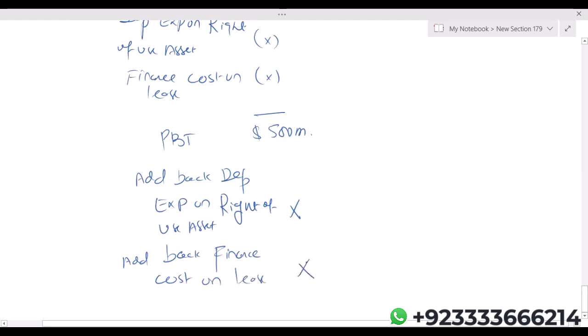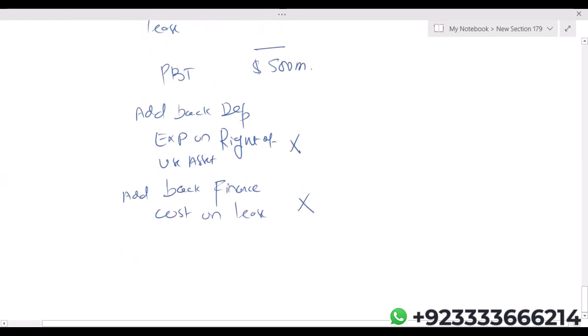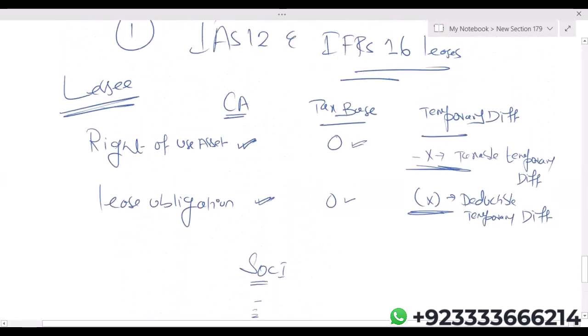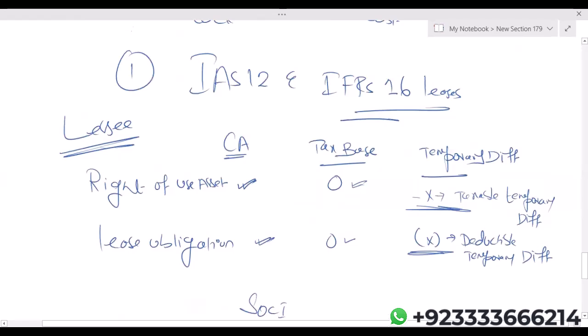But taxation authorities do accept rental payment as your expense. So you will only deduct lease rental paid. So you just need to know a few things. In case of right of use asset, tax base will always be zero. Lease obligation tax base will always be zero. Due to right of use asset, there will be a taxable temporary difference. Due to lease obligation, there will be a deductible temporary difference.